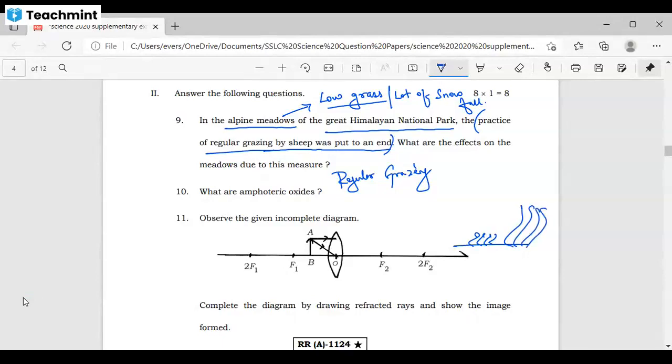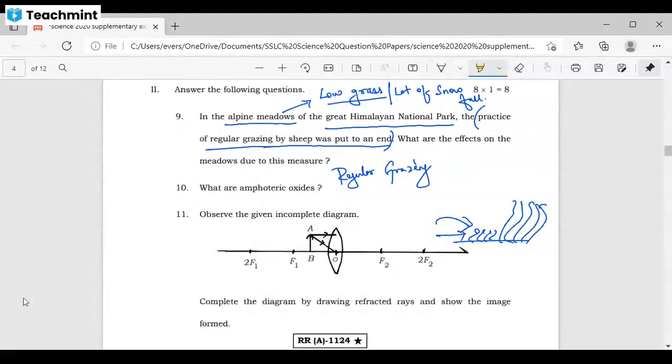Yes or no? Yes, sir. If there is regular grazing, the sheep or goats will come here and eat this grass. If no one is there to eat this grass, what happens? The grasses will become taller. Correct? Are you getting it? They are asking this effect.